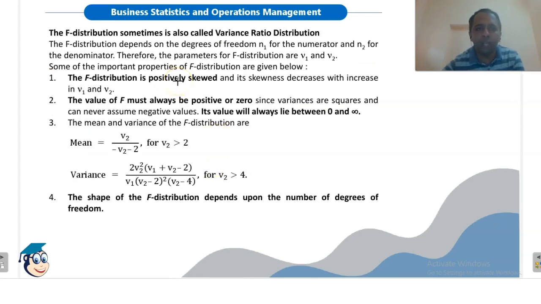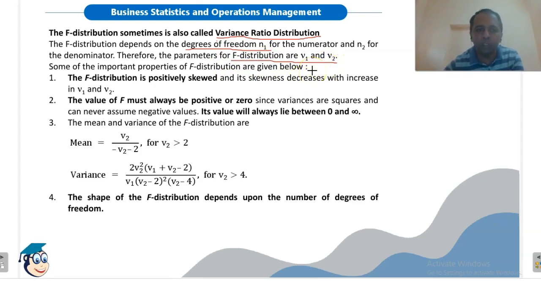The F distribution is sometimes also called variance ratio distribution. Remember it is sometimes also called variance ratio distribution. The F distribution depends on the degrees of freedom Nu1 for numerator and Nu2 for denominator. Therefore, the F distribution has two parameters, Nu1 and Nu2. Remember this, okay? This is important.